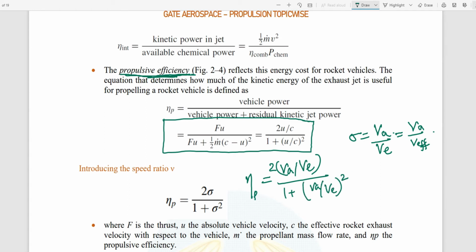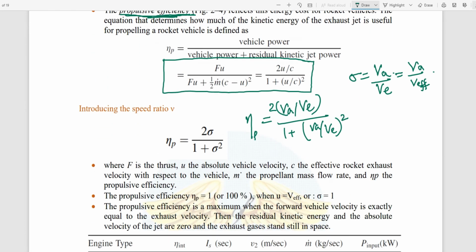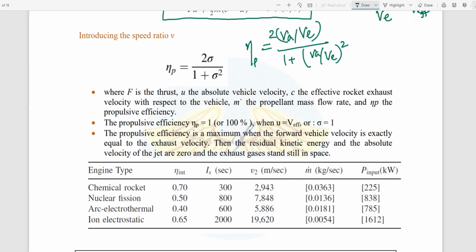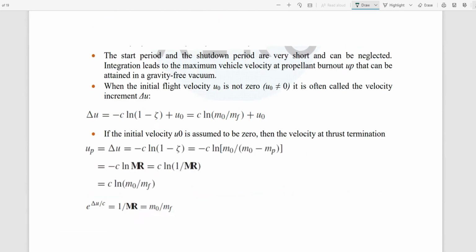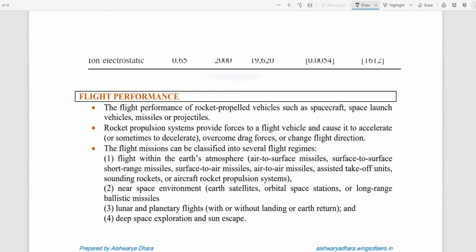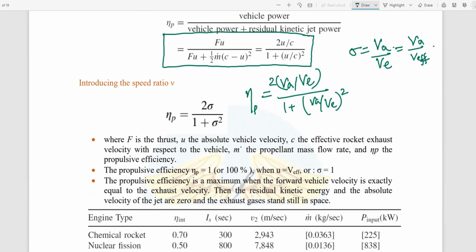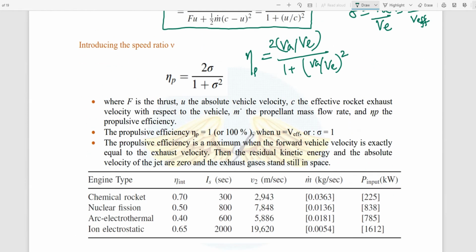Can you follow simultaneously? Please let me know. Guys, can you follow? Yes, ma'am. Okay, please note down the formula.